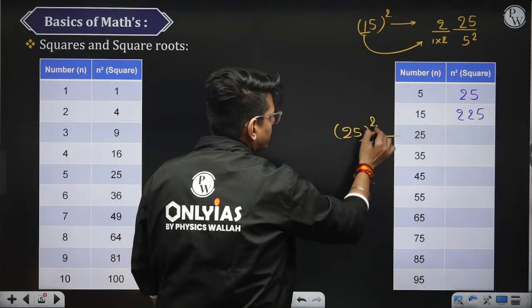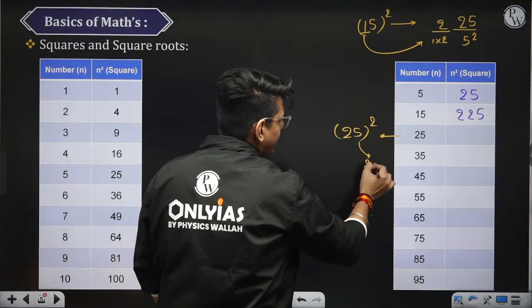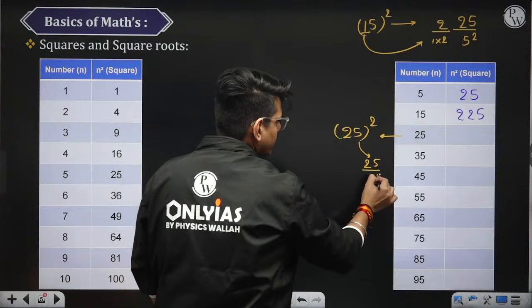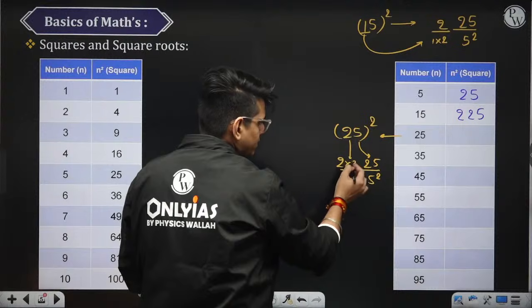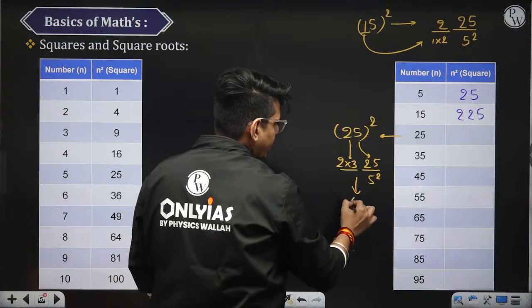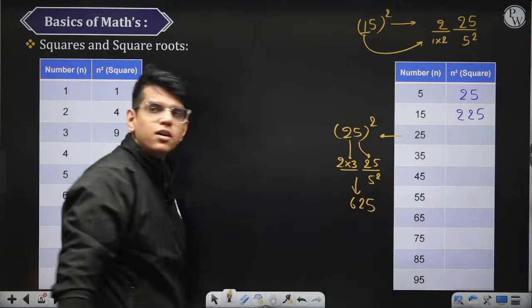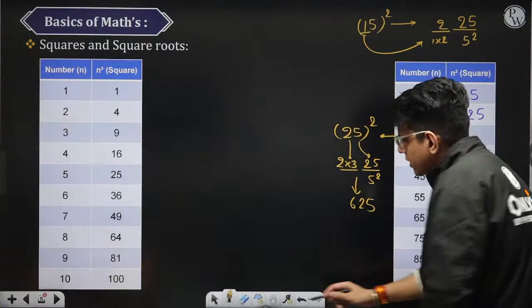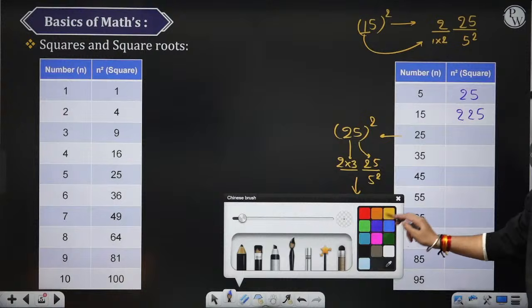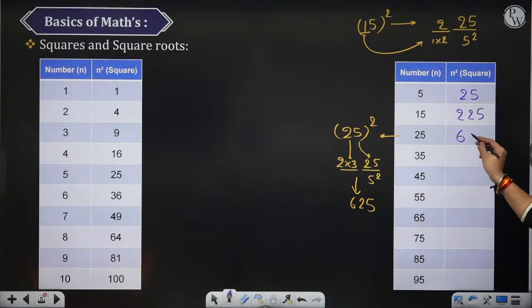the last two digits will be 25, 5 square, and the first digit will be 2 into 3, which is 6. This becomes 625. Okay, so you can get to all the squares of these numbers very quickly. What is this? This is nothing but 625.